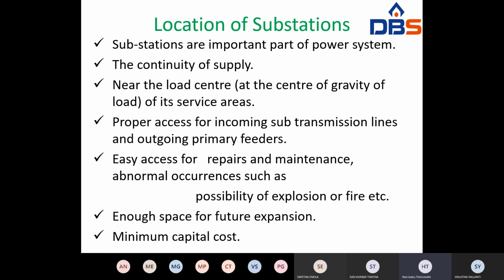First point, generally the substation should be close to the load area, that is nothing but consumer areas. Why? Because the distance between substation and consumer is less, which means feeder line length reduces. That may reduce the capital cost. Next, locate the substation such that proper voltage regulation we have to maintain. Next, select the substation such that it provides proper access for incoming feeders and outgoing feeders. The selected substation location should provide enough space for future expansion.